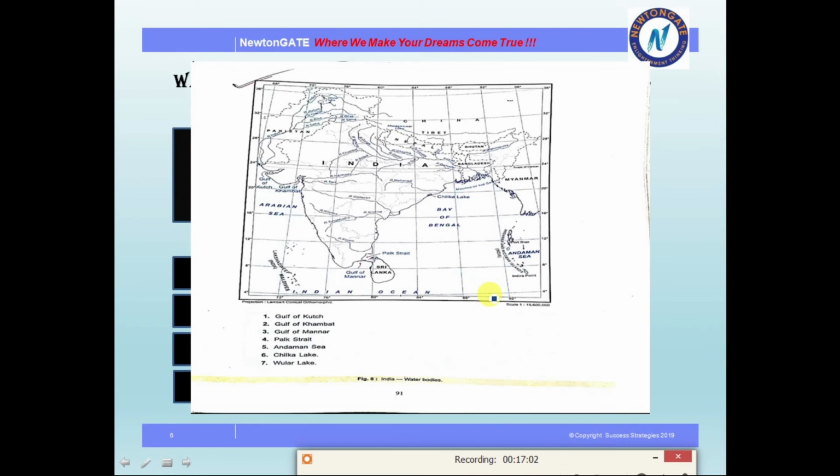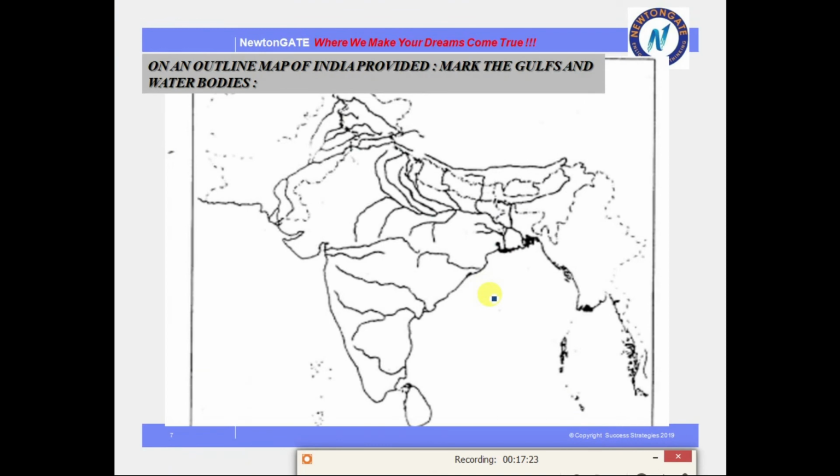So चलो देखते हैं कि mark अब कैसे करेंगे हम. So in order to do the map marking of the gulfs, we need to now remember the areas properly. Okay, चलो देखते हैं how to remember the areas properly. So this is one outline map again I have taken in order to mark the gulfs.